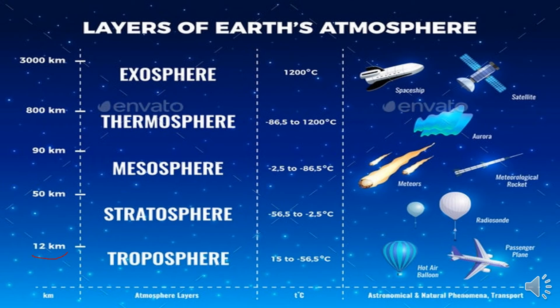It shows the various altitude ranges in kilometers, then various atmospheric layers and various activities. For example, if we take the troposphere near 12 kilometers, here the passenger aircraft diagram is there. Mostly all the normal aviation activities take place in this region, the troposphere. The second region is the stratosphere. In the lower part of the stratosphere, for example, till 16 or 18 kilometers, we can consider the supersonic aircraft ranges. Similarly, in the last region, the exosphere, the spaceships and satellites are orbited.